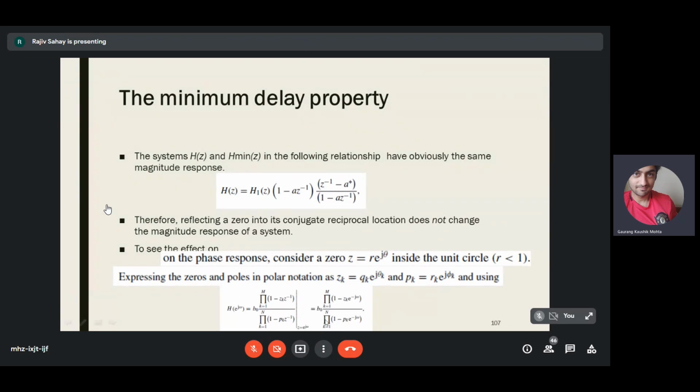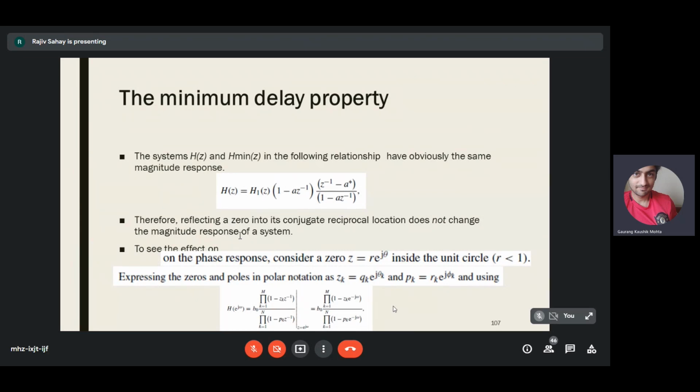So you can now write, is it visible? Is it visible to everyone? Yes, sir. So you can write the zeros and the poles in the polar notation, and you can try to replace z with e to the power j omega. So you will have this form. So we are saying that reflecting a zero into its conjugate reciprocal location does not change the magnitude response of the system.